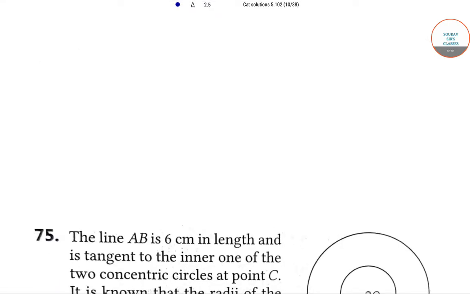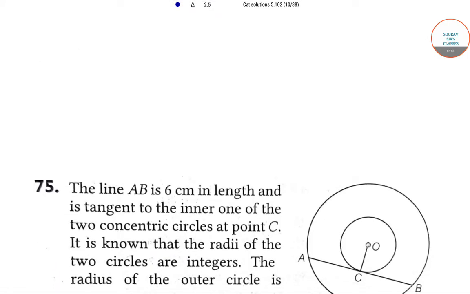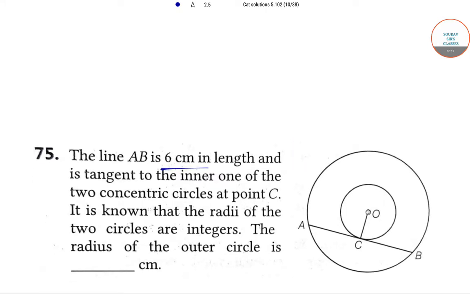The question is, the line AB is 6 cm in length and is tangent to the inner one of the two concentric circles at point C. It is known that the radii of the two circles are integers. The radius of the outer circle is.